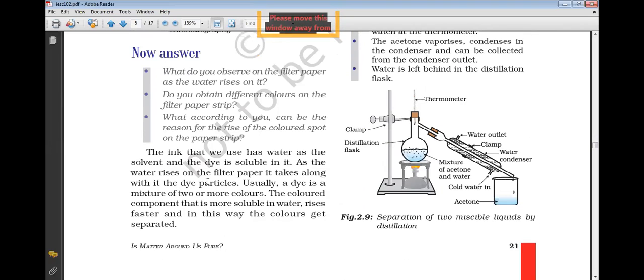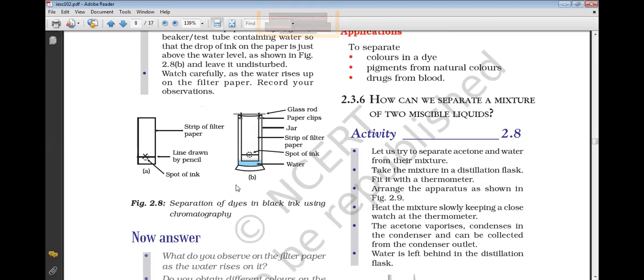I will directly come to the ink that we use. Water is used as a solvent, and the dye is soluble in it. As the water rises on the filter paper, it takes along with it the dye particles. Usually a dye is a mixture of two or more colors. The colored component that is more soluble in water rises faster, and in this way the colors get separated. This you can do at your home, the experiment. You can keep this water, take a strip of filter paper, put a spot of ink at the top, as you can see here, and then place it in the water, half immersed.